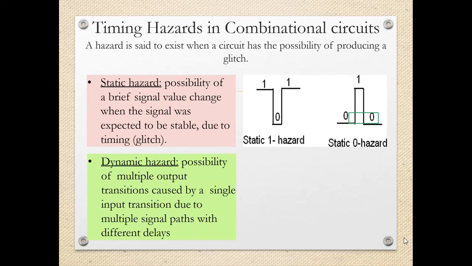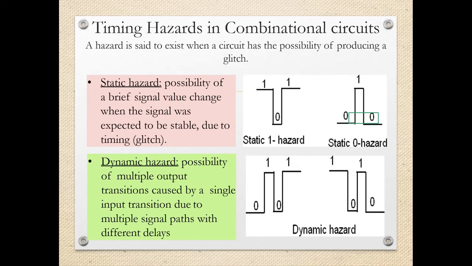But if there is a possibility of multiple transitions in the output, then that becomes the dynamic hazard. The output is expected to be logic high and momentarily, more than once, it becomes logic low, that is, multiple times. That is a dynamic hazard.